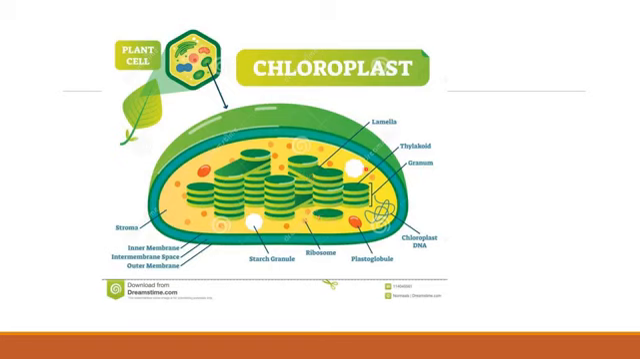The yellow part is the matrix. In this matrix you will find that the chloroplast has its own DNA. This is the chloroplast DNA, and chloroplasts do have their own ribosomes. Clear? So on the walls of the thylakoid there is chlorophyll present, and chlorophyll pigments are basically a requirement for the process of photosynthesis.